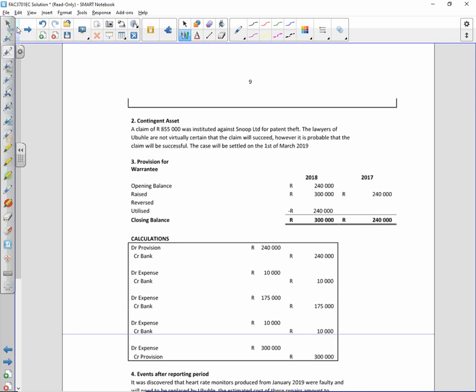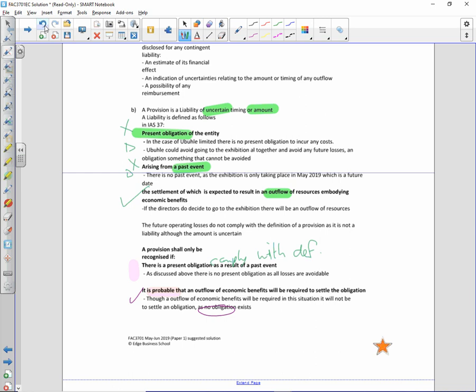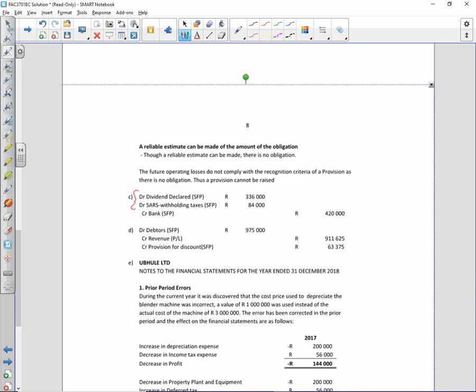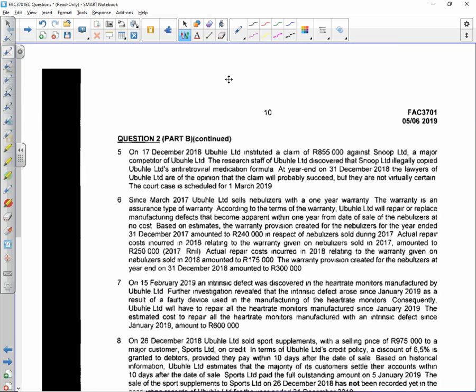Right, you have your debit to dividend declared and SARS, so reversing the liabilities you raised and then paying it out of bank. Okay, so you guys all happy with that? Yes. Right, that was point number 4. So that was the journal entry.